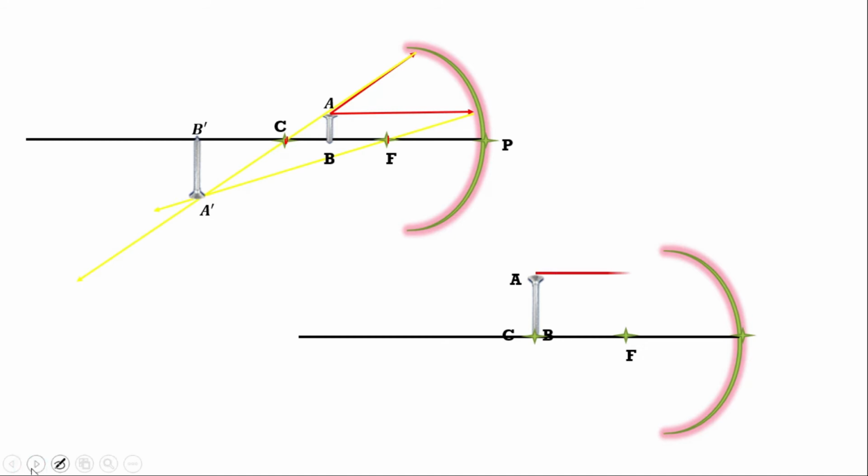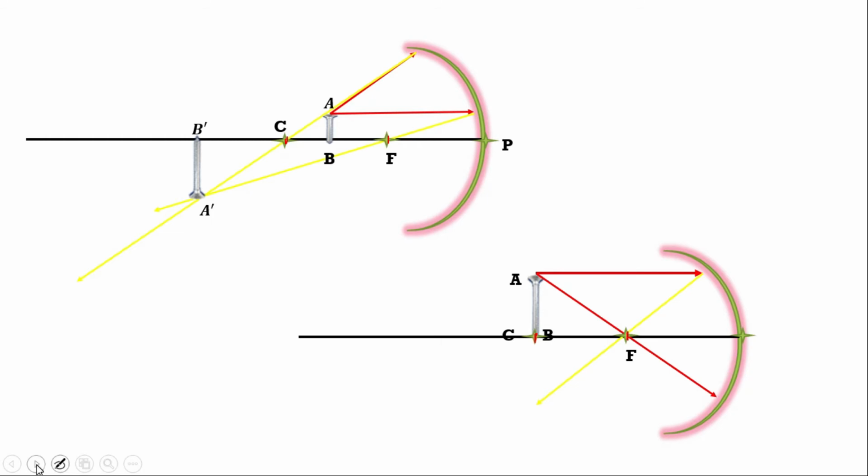Now case number 4. I kept the object at the center of curvature. See, this is the center of curvature, and this is the focus, and A and B is the name of the object. Light rays which are coming parallel to principal axis from the top of the object, after reflection, will pass through the focus. See, it is passing through the focus.